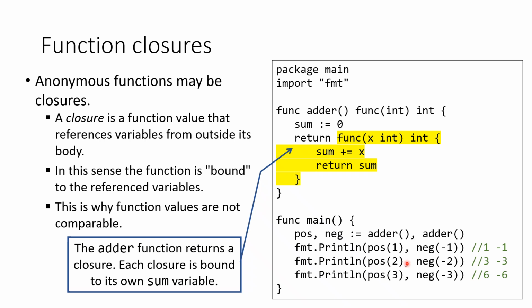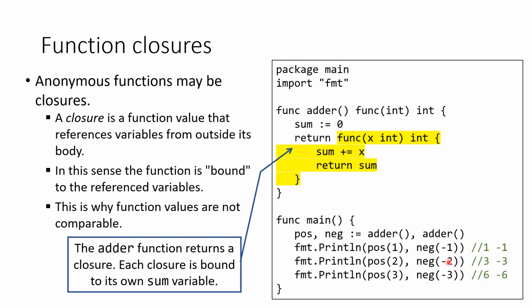And when we call pos of 2 and pos of 3 later, it adds argument 2 to the sum variable of pos, modifying that sum variable from 1 to 3 because 1 plus 2 is 3. And then from 3 to 6 because 3 plus 3 is 6.